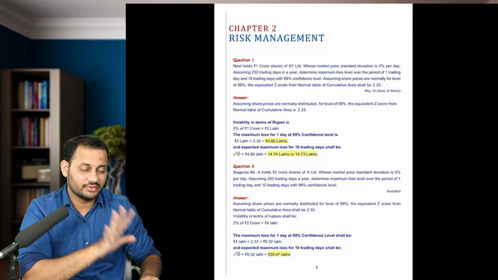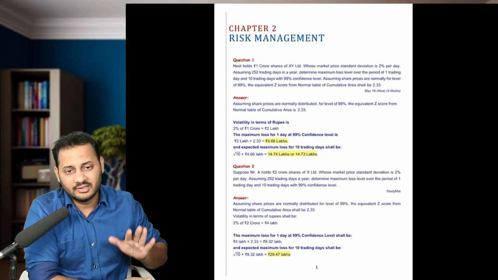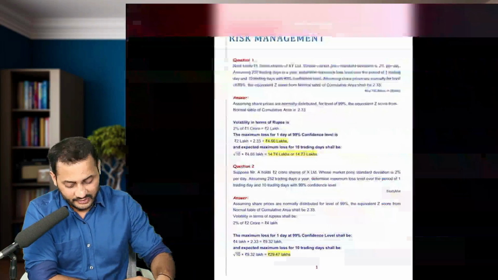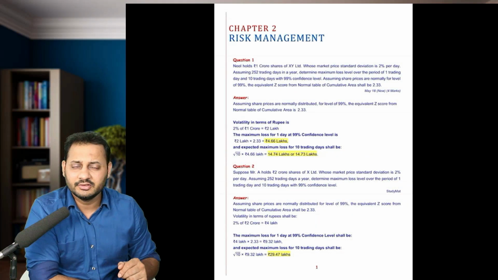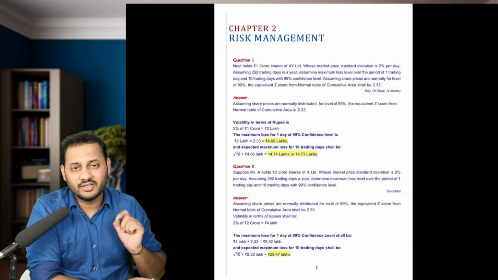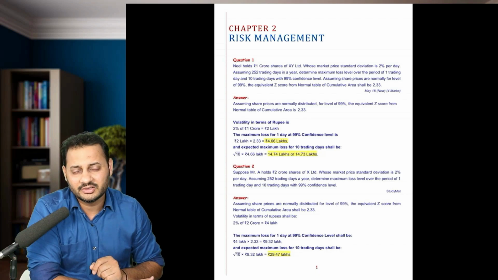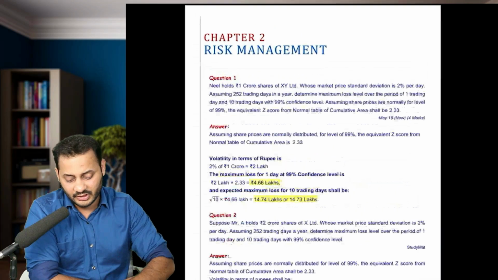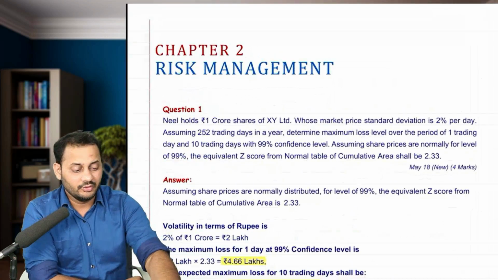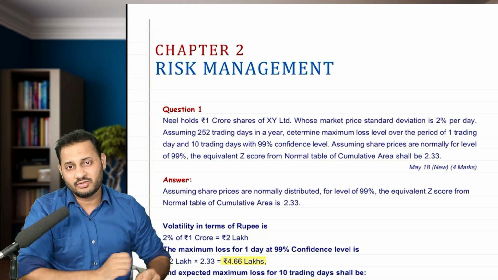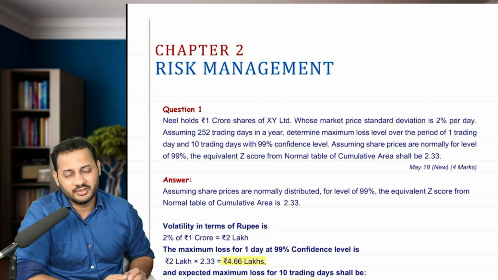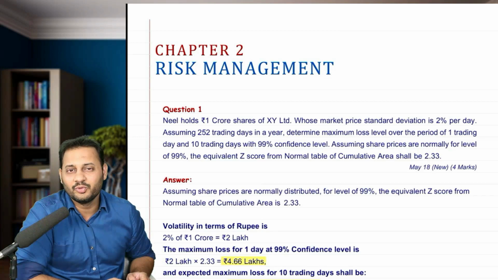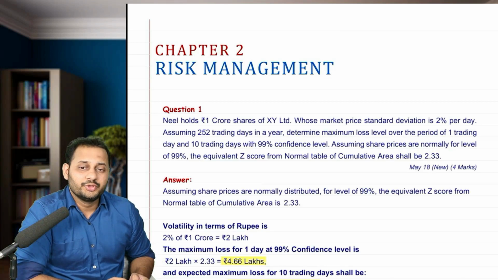So I am going to start with the fast track class, the basics of time value of money from the next lecture. But before that, there is one thing which is very important for you to understand, and if you do that, I am sure you will be able to score 80 plus marks or 90 plus marks in SFM. But if you don't do that, then you are at your own risk. You should follow this approach.